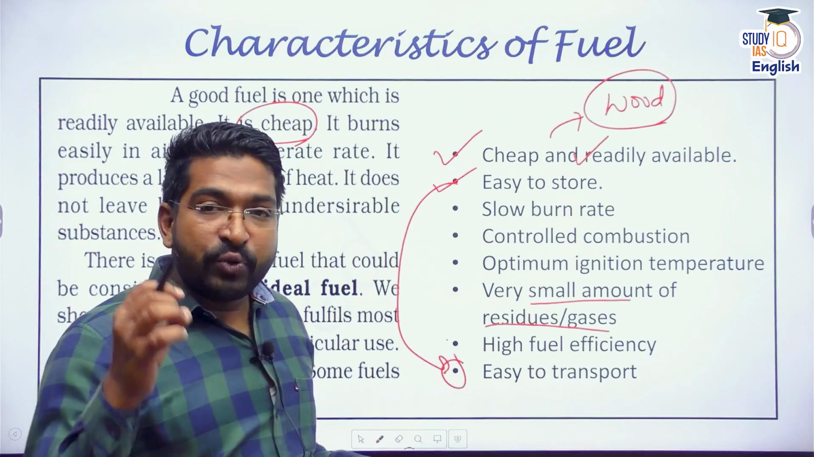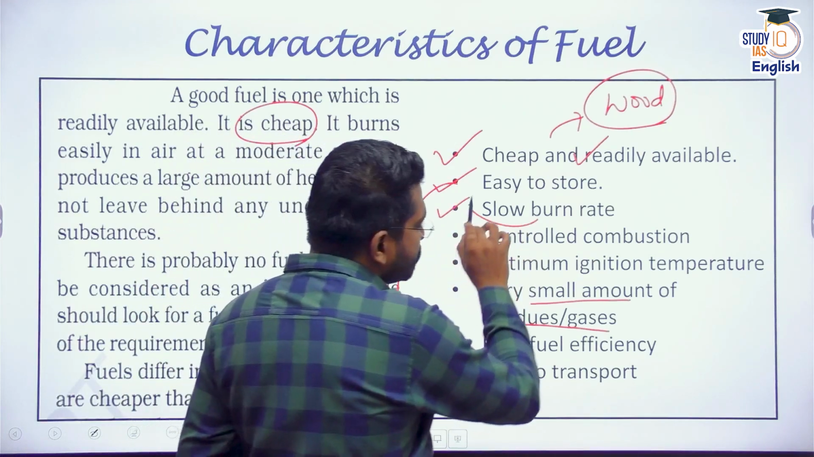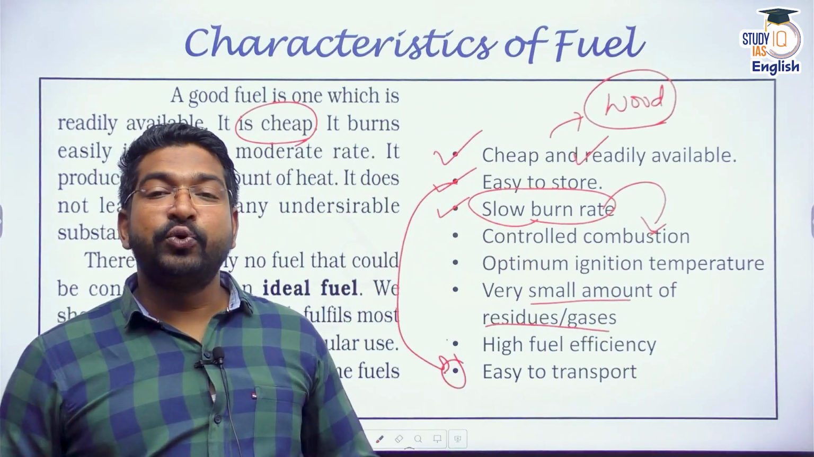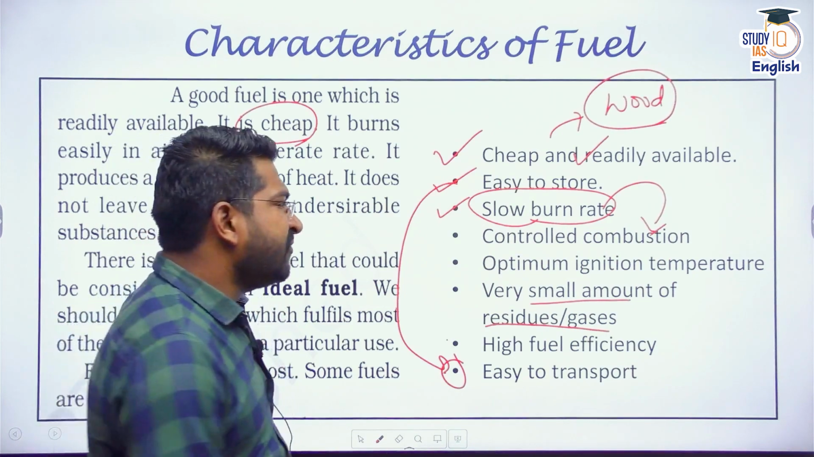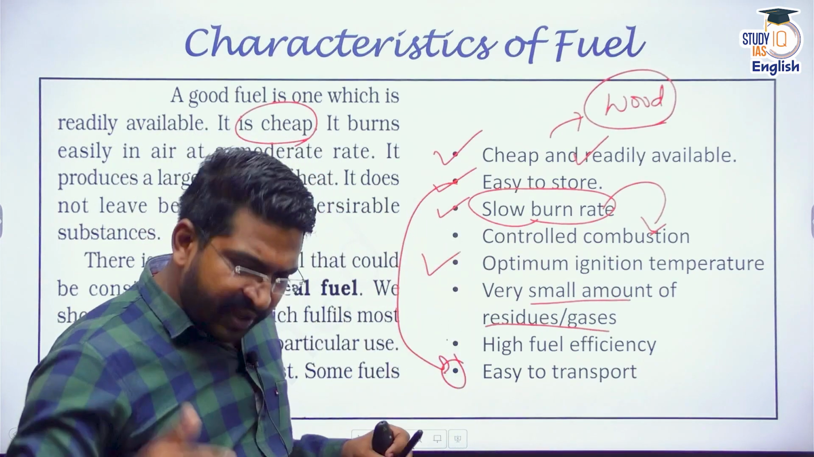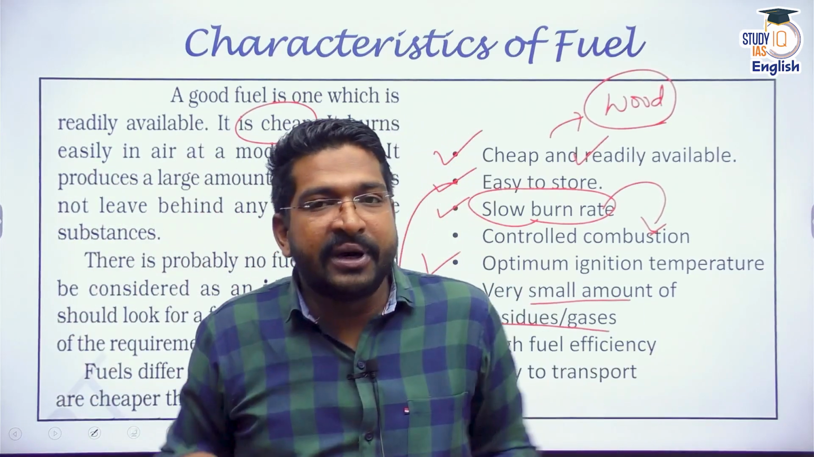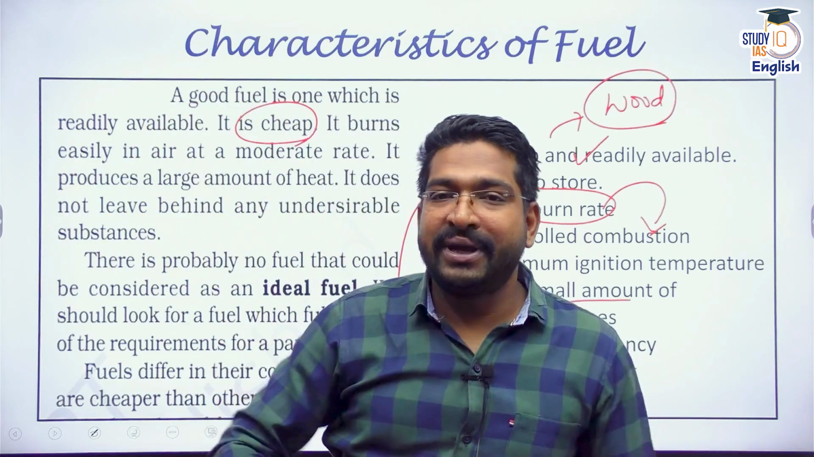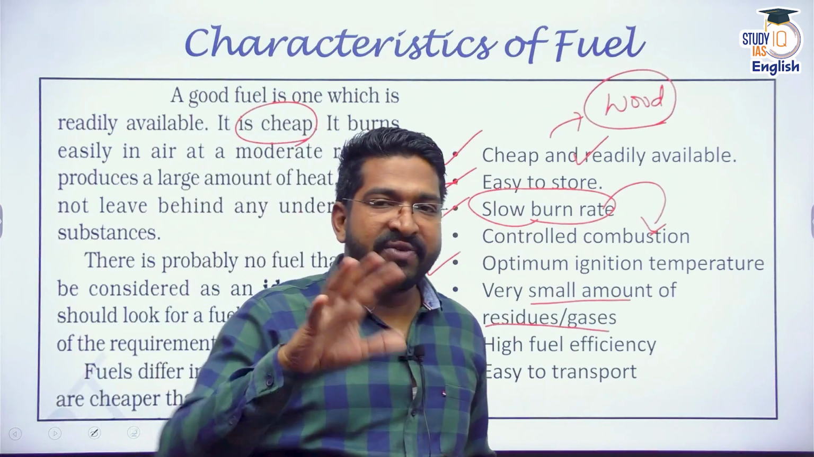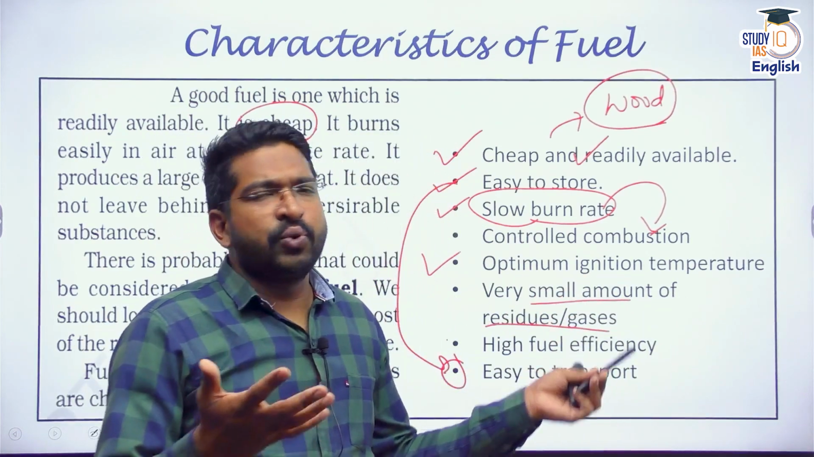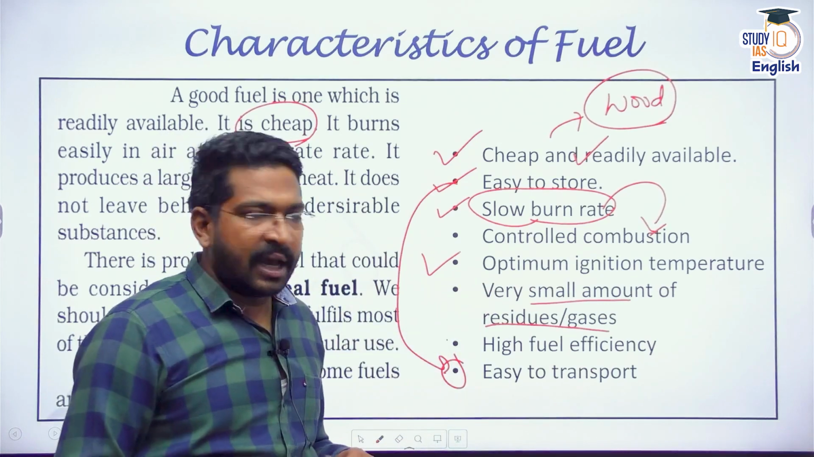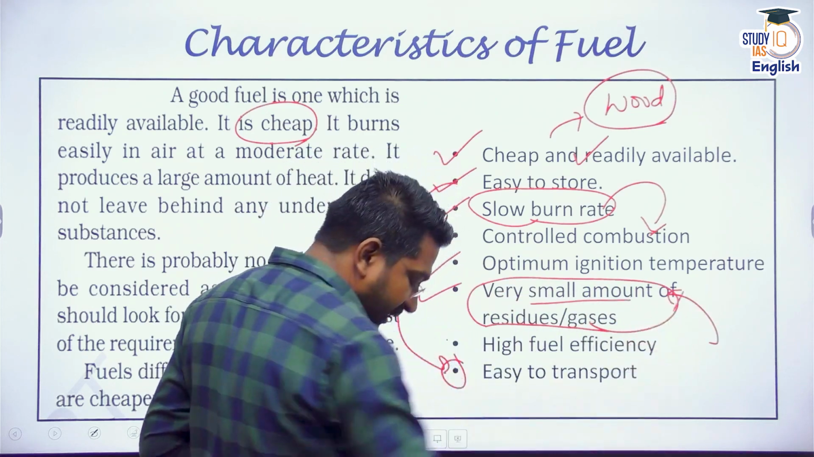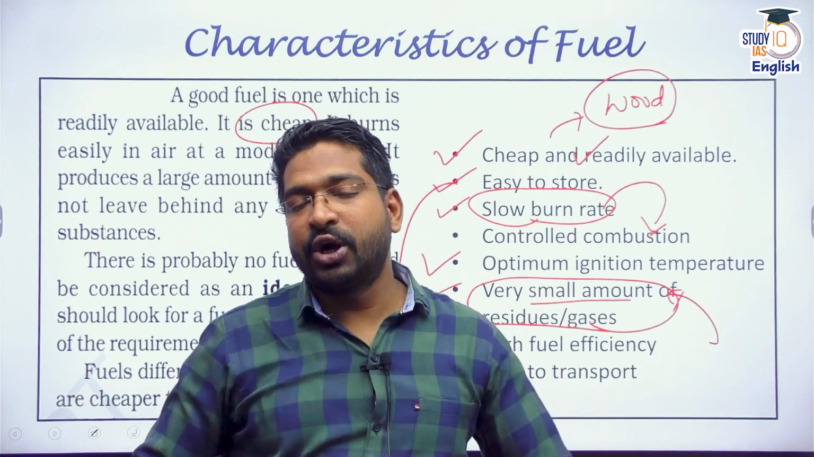Apart from that, a fuel should have a slow burn rate. If it burns slowly, that means I can control the combustion and it burns fully. I can use that fuel very efficiently. It should also have an optimum ignition temperature. It should not have a very low ignition temperature like phosphorus, or else everything would be burning. It should not have a very high ignition temperature, because to start the combustion reaction, it is going to take a lot of time. So it should have an optimum temperature somewhere around, say, petrol or diesel, 200 to 280 degrees Celsius. It's very fine. Apart from that, it should leave a very small amount of residue and gases. Now, this is a very important thing today. Why? Because we talk about sustainability, we talk about environmental protection.